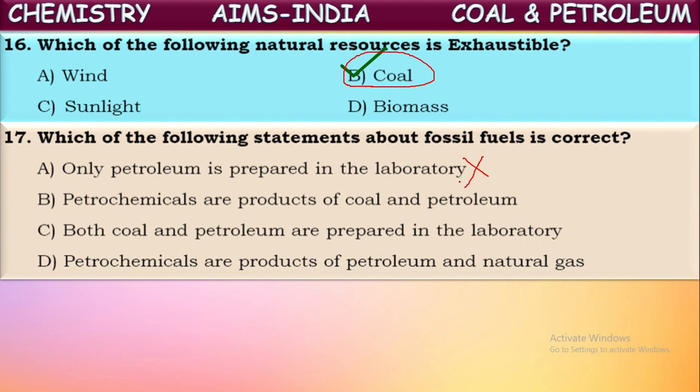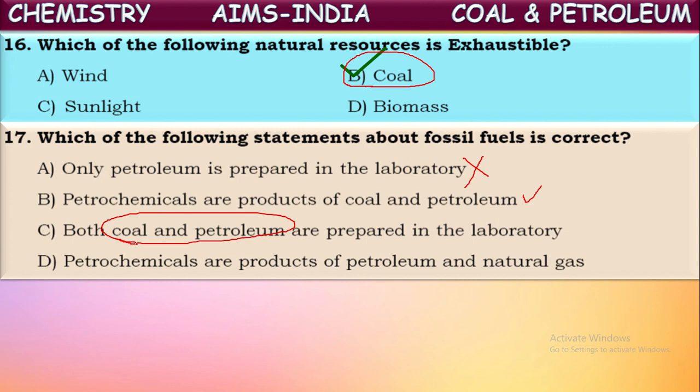Petrochemicals are the products of coal and petroleum. Yes, the products obtained from the coal and petroleum are called petrochemicals. This is the correct statement. The remaining also. Both coal and petroleum are prepared in the laboratory. No, these cannot be prepared in the laboratory because the preparation of these requires thousands of years of time. That cannot be done in the laboratory.